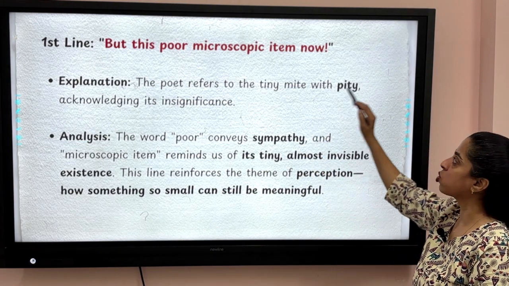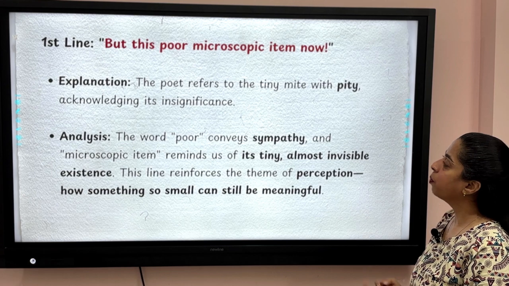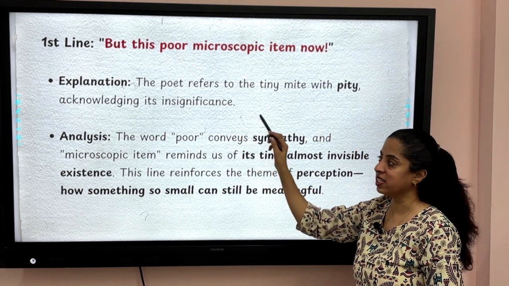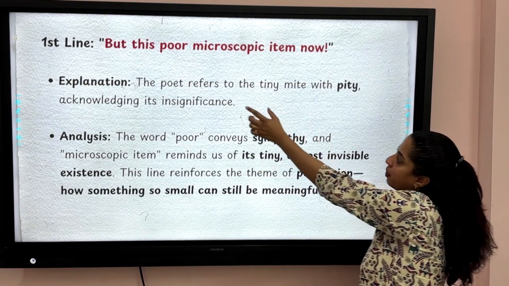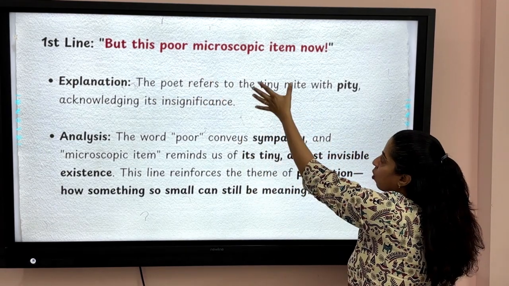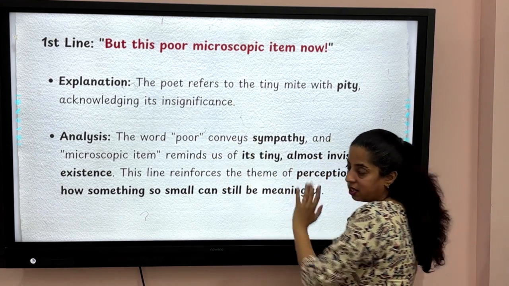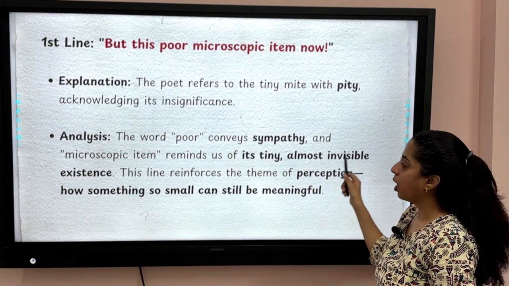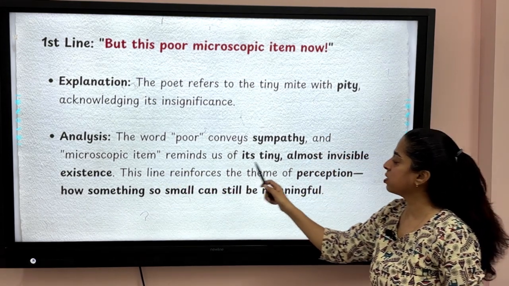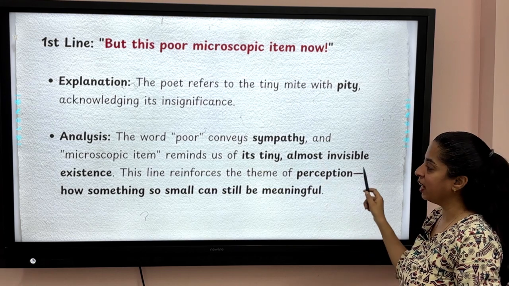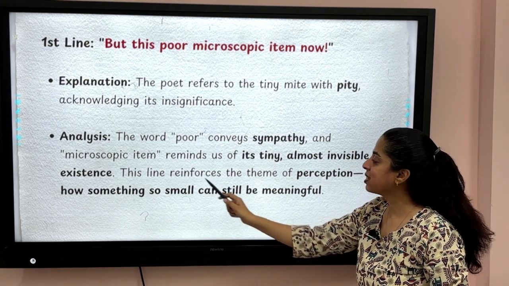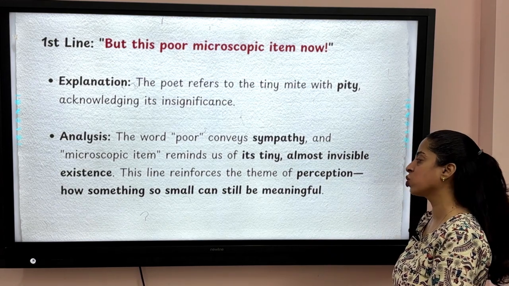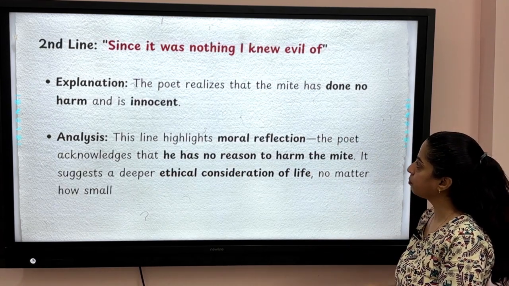But this poor microscopic item now. So the poet refers to the tiny mite with pity, acknowledging its insignificance. There's pity because he's saying poor microscopic item, showing the insignificance. The word poor conveys sympathy, and microscopic item reminds us of its tiny, almost invisible existence. This line reinforces the theme of perception, that how something so small can still be meaningful.